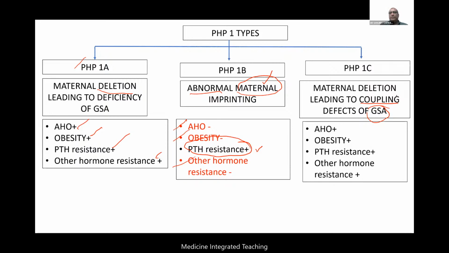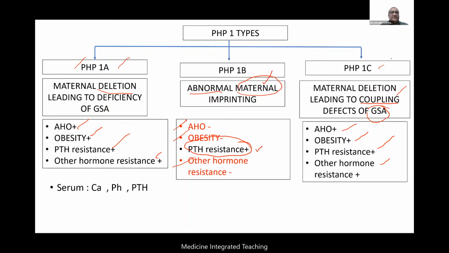PHP1C, since it's a problem with coupling of the receptor, is absolutely the same. AHO will be there, obesity will be there. So for all practical purposes, PHP1A and 1C are the same. Actually, 1C is a new terminology where a new mutation was identified. That's the only difference between 1A and 1C. Otherwise, clinically they are the same. Even the routine investigations will be the same.